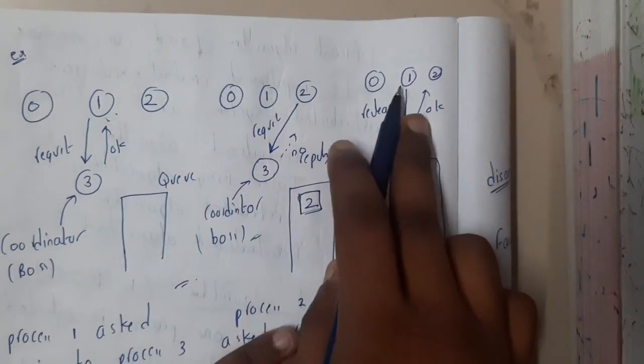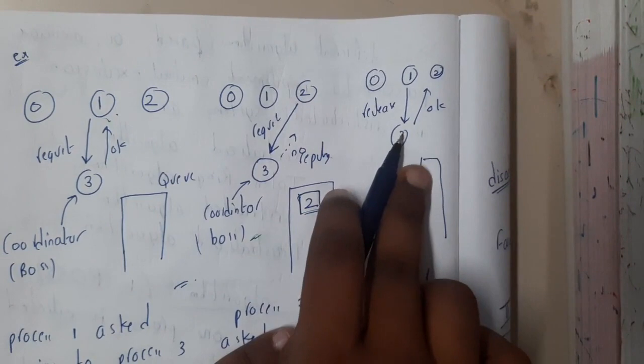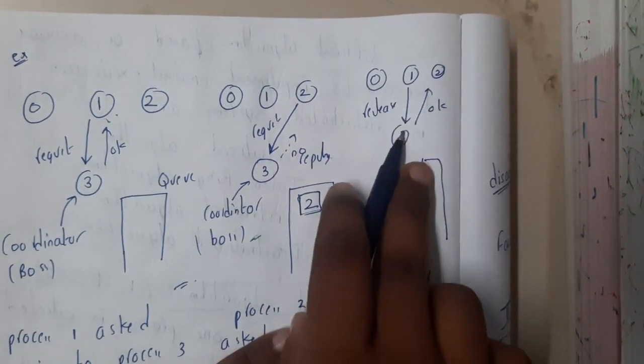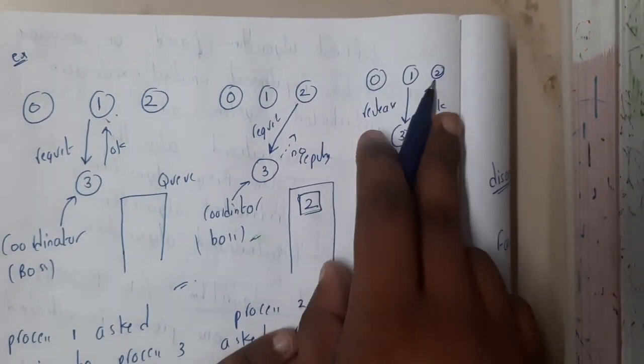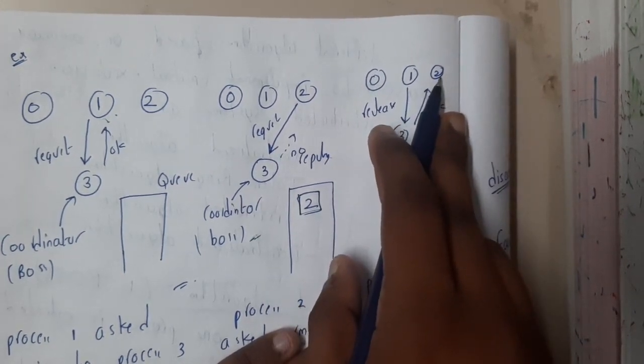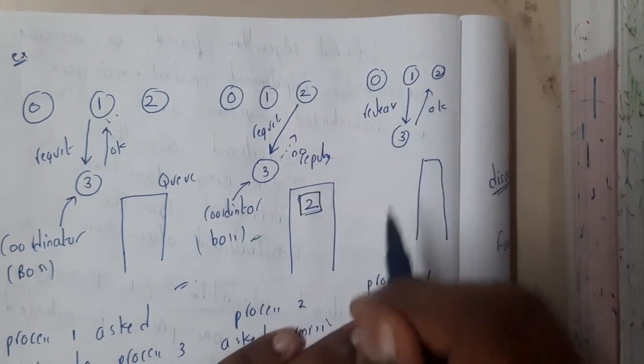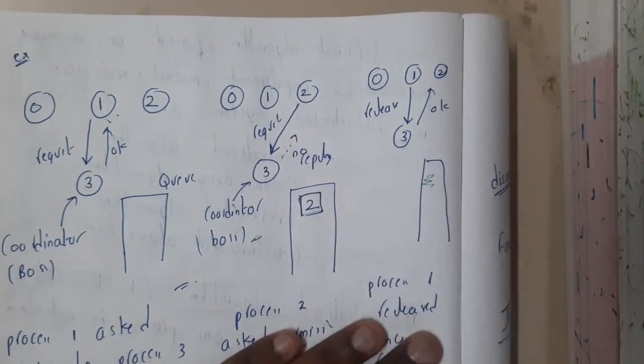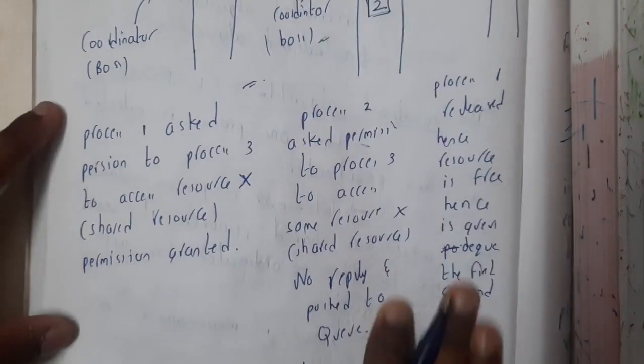Once 1 has completed its work with 3, now 3 will send a message, okay, to 2, meaning 2 can start communicating with 3 and anything can be done. Then from the list, 2 is popped. In that way. The same things I have written in terms of words.